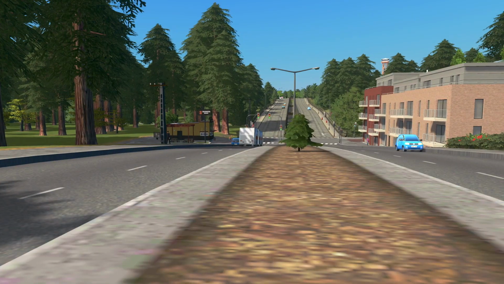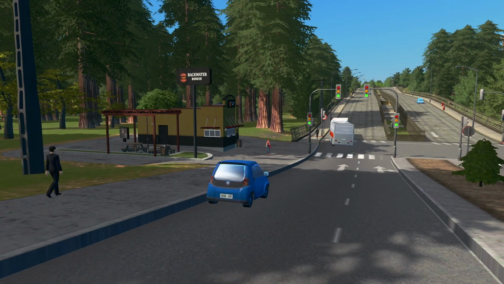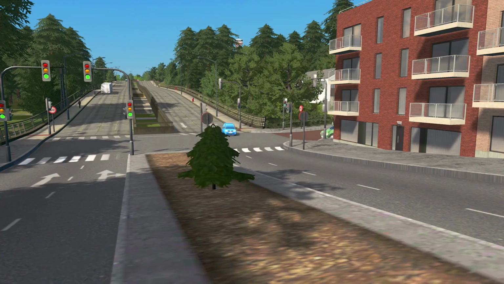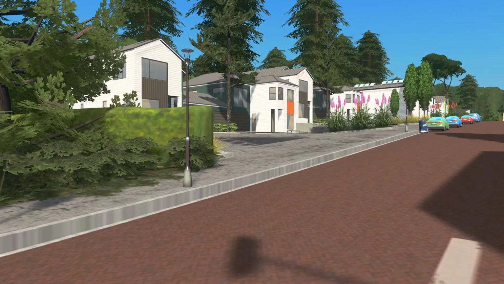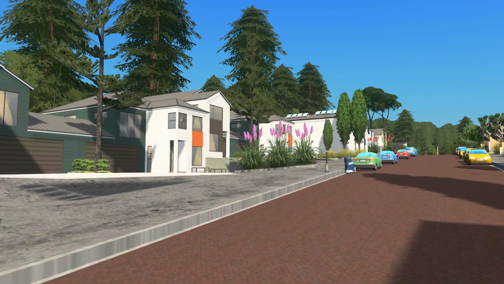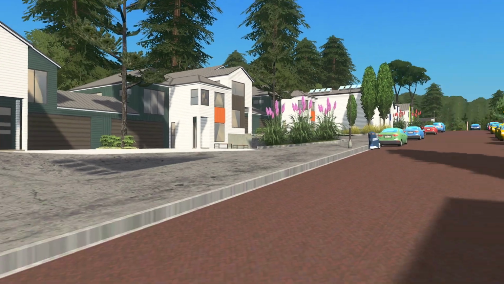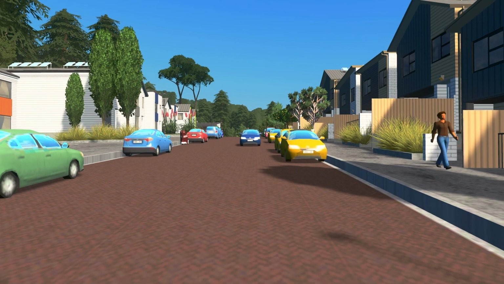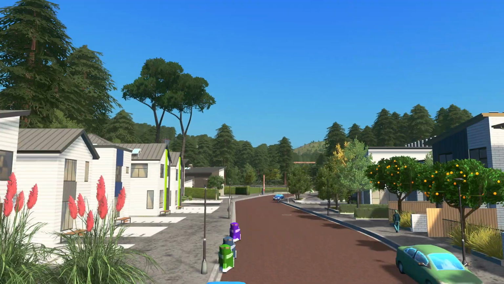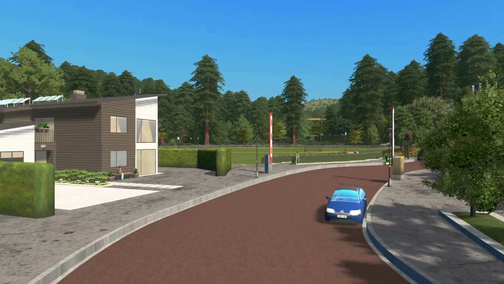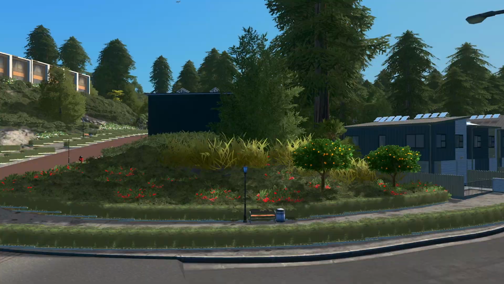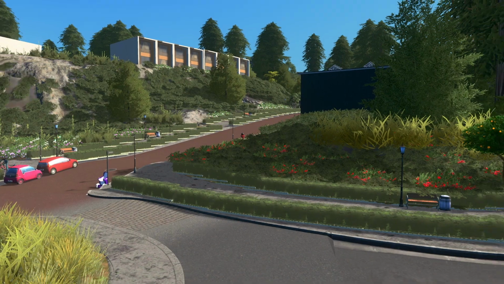But if we just run down here, there's the little burger, Backwater Burger. And then we have some more of these guys on the main road. Then if we go back down to here, this is basically the last part. And I like this street the most because it's quite lush. There's lots of plants. You can see lots of big trees in the background. They can park on the side of the road. There's big bits of grass. Oops, just went through a car. And yeah, and then it just connects up to the park. They've got the shops just around the corner up here, just there. And that is basically it.